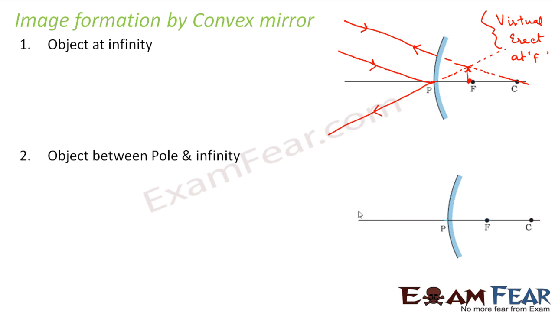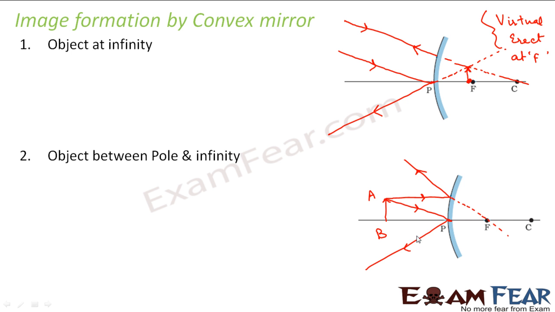So let us try to plot it. Let us suppose the object is somewhere here. This AB is my object. Let us suppose there is one ray which falls obliquely on the pole and goes back obliquely. There is another ray which goes parallel to the principal axis. After reflection, it should virtually pass through the principal focus, but actually it gets diverged.